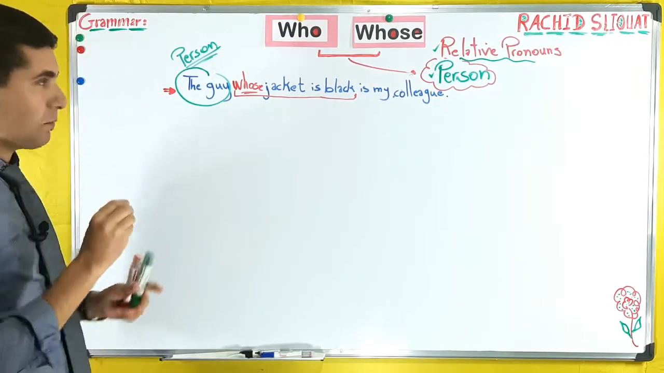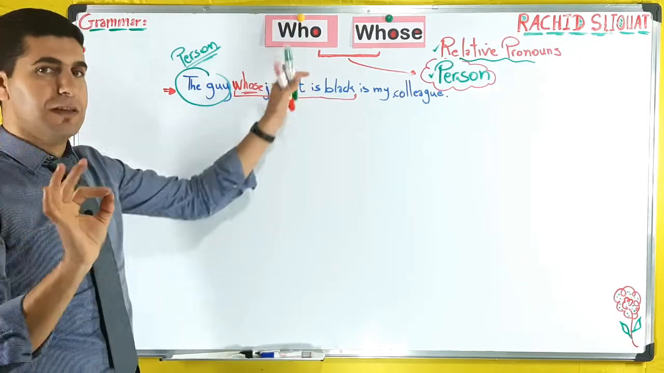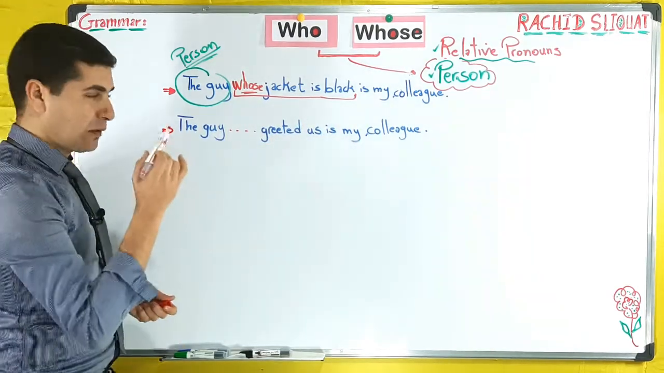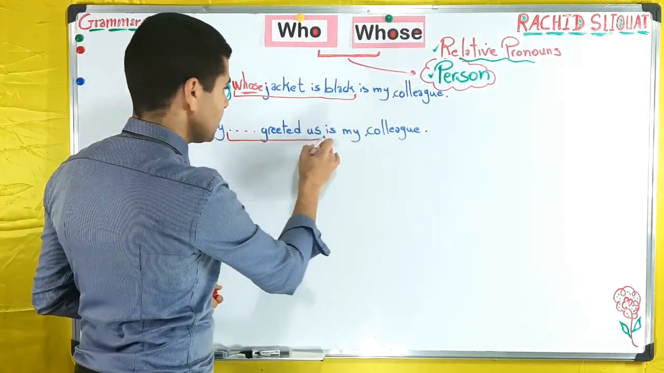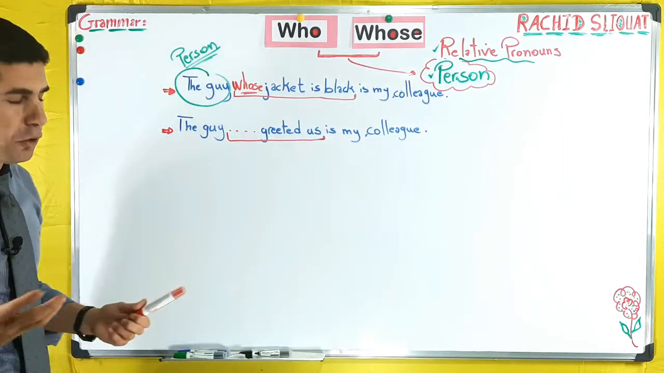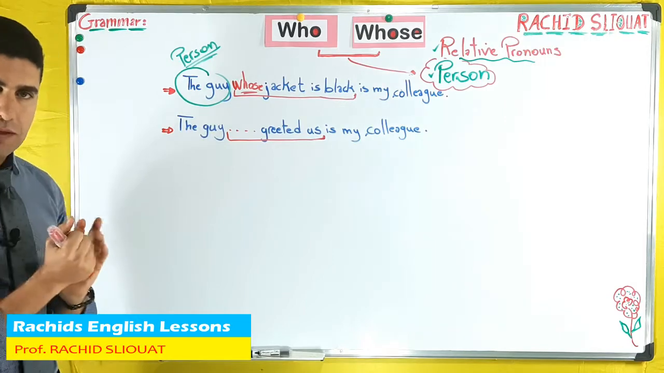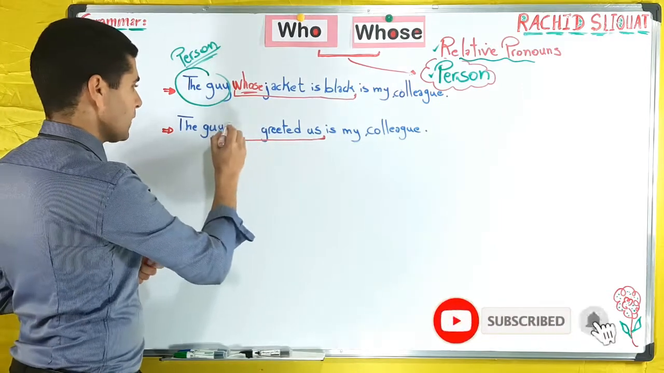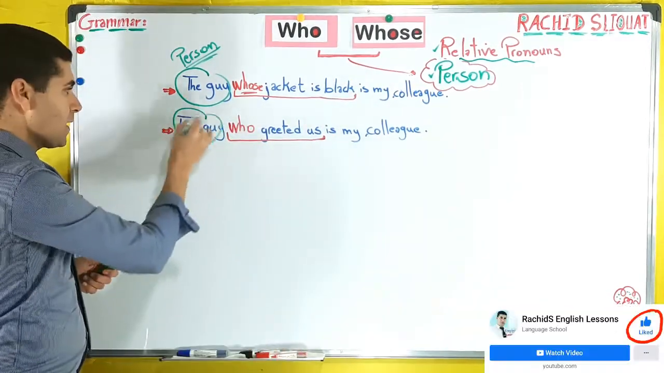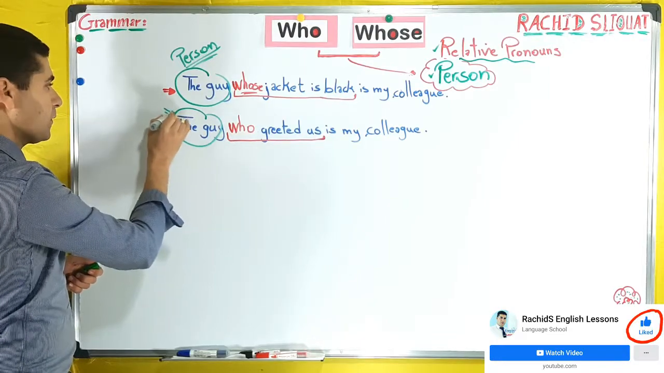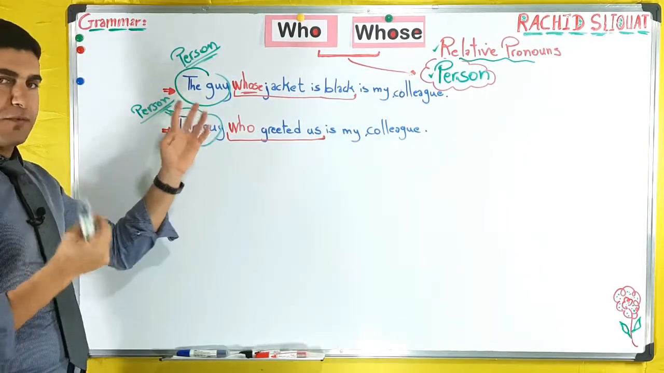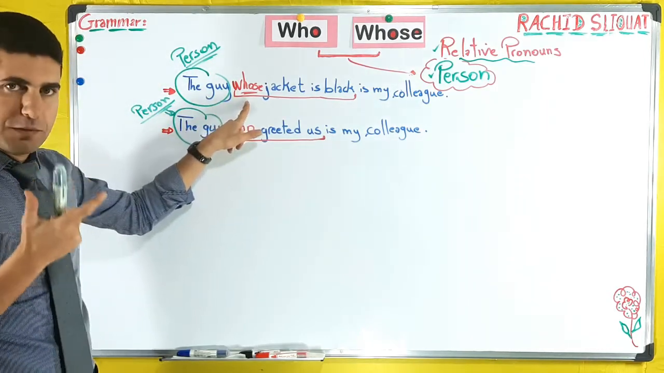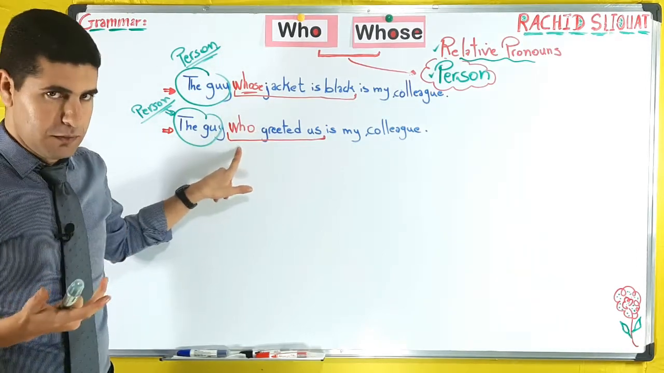Let's see the same example but with who, in which who is the correct answer. The guy ___ greeted us is my colleague. Now here the relative clause we have is "greeted us." Which one is the appropriate answer, who or whose? Very simply, the answer here is who greeted us, because here we have a person. The guy is a person again. Now look, in the first one we have a person, and in number two we have a person, but in number one the correct answer is whose, and in number two the correct answer is who.